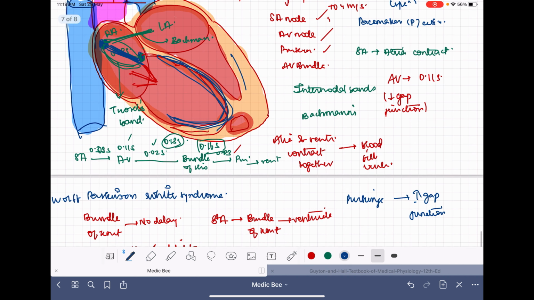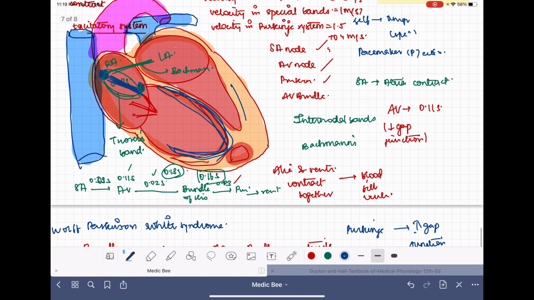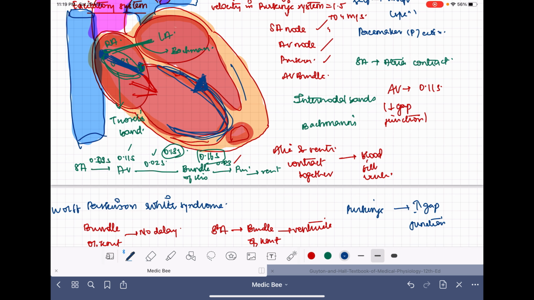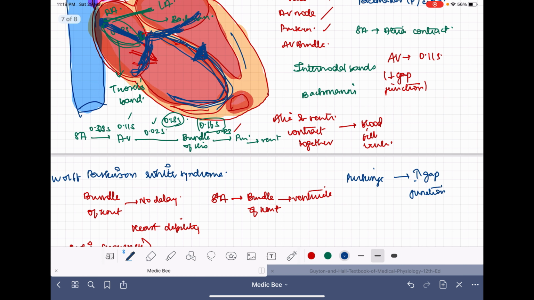So why can't the system transmit impulses in the reverse direction? There is a unique property of the AV bundle that makes the conduction just one way. So the conduction doesn't happen in the other way. There is only one way transmission, and also there is a fibrous separation between the atria and the ventricles. So there is no alternate route for the impulses to transfer from the atria to the ventricles. It has to take only the AV nodal system and the AV bundle system.